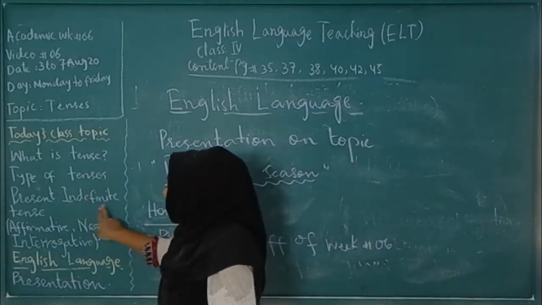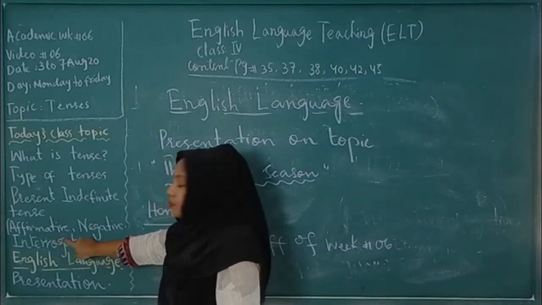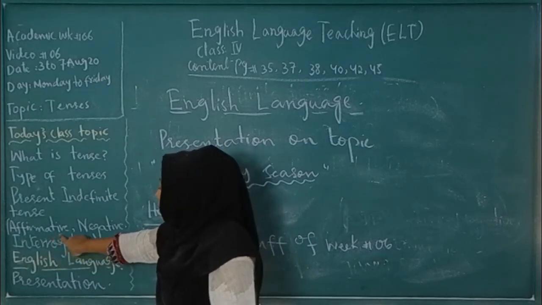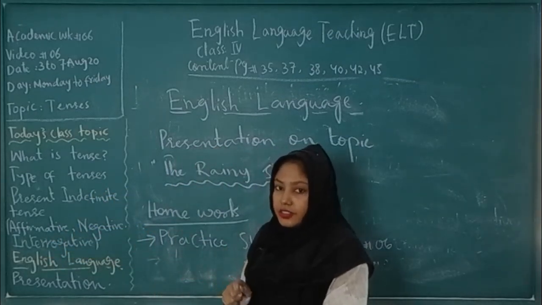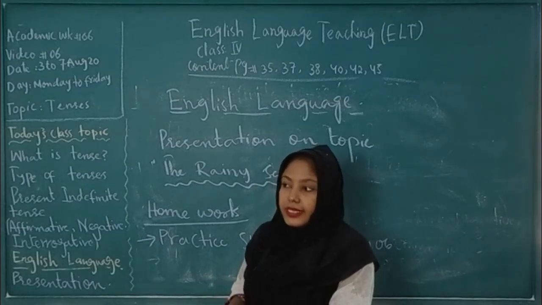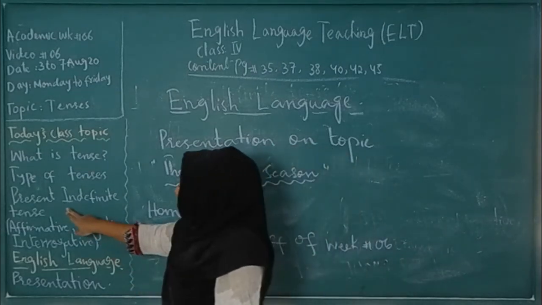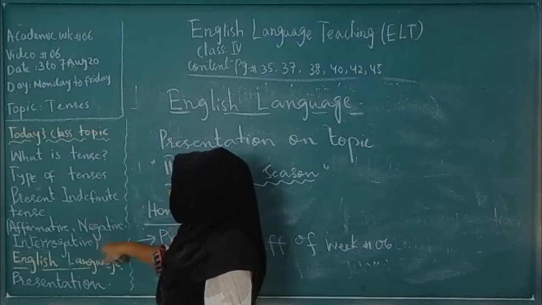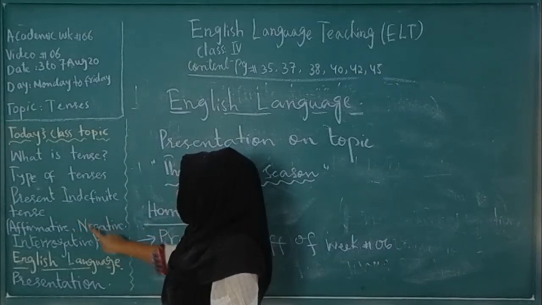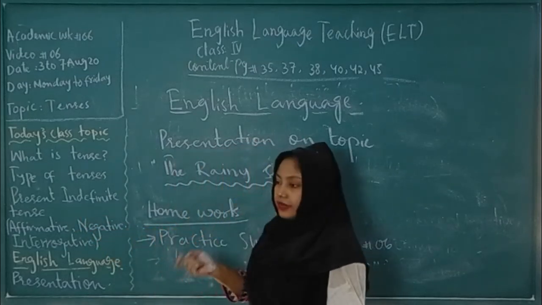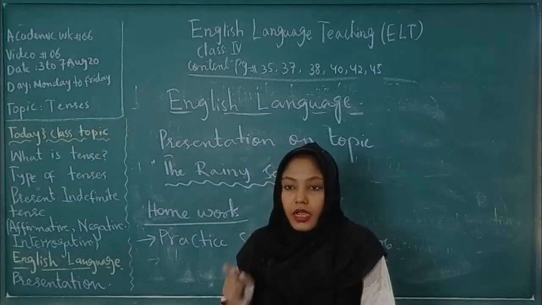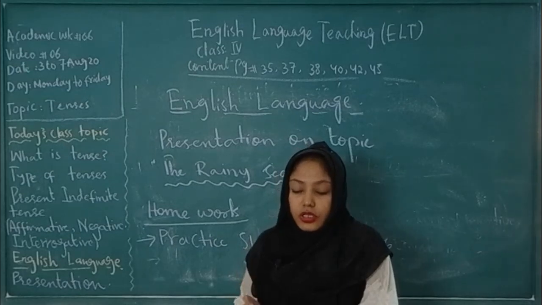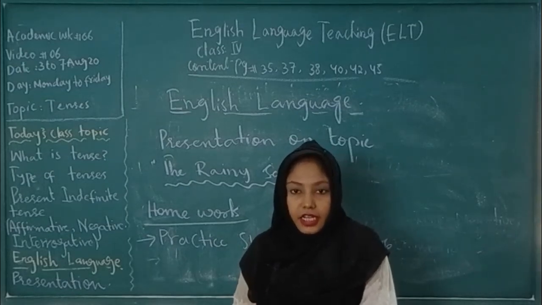Then we apply present indefinite tense in affirmative sentences, meaning positive sentences. In positive sentences, we use the first form of the verb, and if the subject is third person singular, we use s or es there. Then we learned present indefinite negative. What is a negative? A negative statement is a negative sentence, and we use do or does there, and not is a must, because not shows that this sentence is a negative statement.